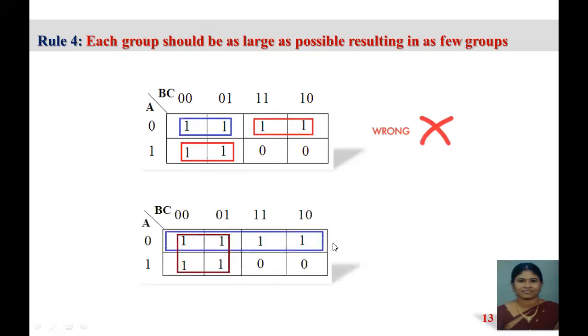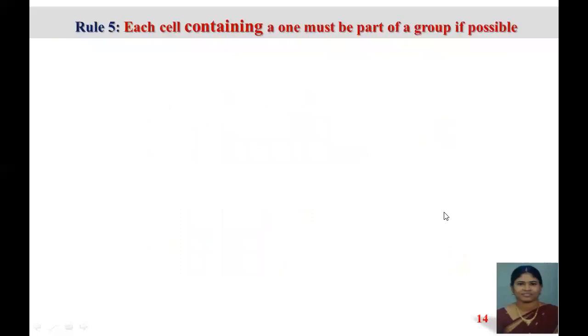First, all the columns are grouped, and here the first 2 columns are grouped. The first row is grouped, and the first 2 columns and first 2 rows are grouped. So this is the correct way of grouping.